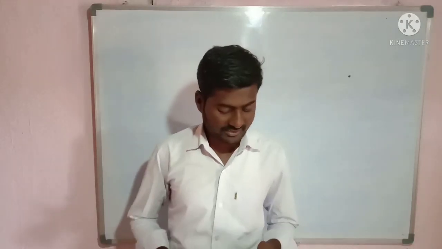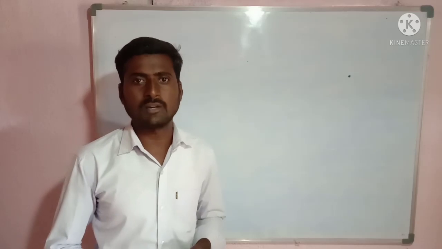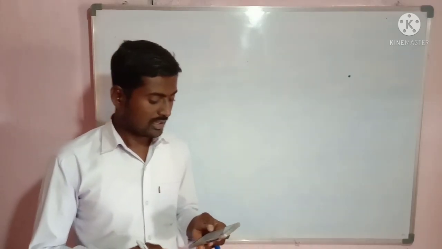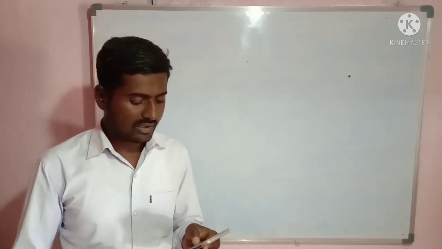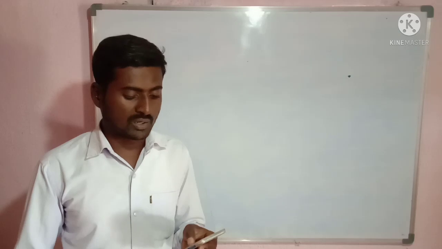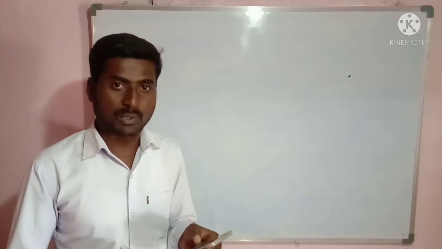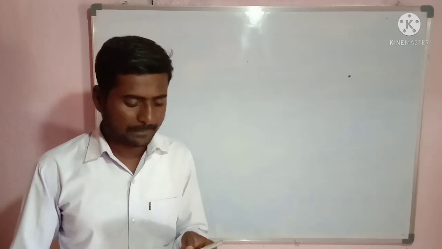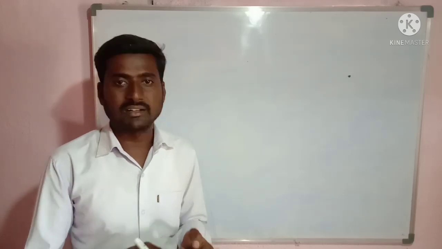Students, now we shall start the first exercise in the new chapter, pair of linear equations. Let us see the first question. Aftab tells his daughter, 7 years ago, I was 7 times as old as you. Also, 3 years from now, I shall be 3 times as old as you will be. Represent this situation algebraically and graphically.